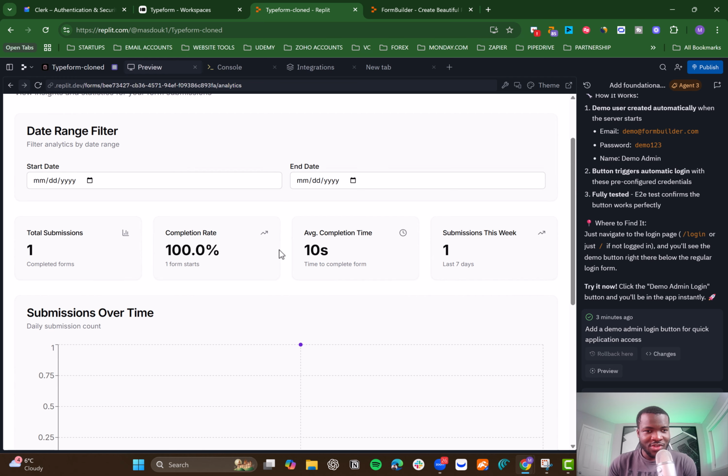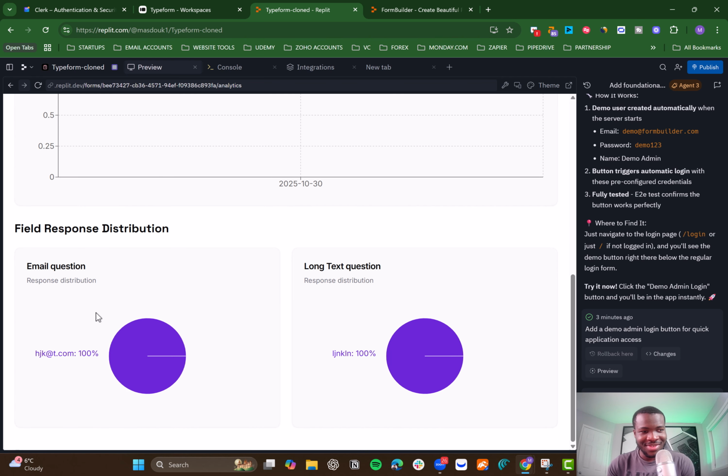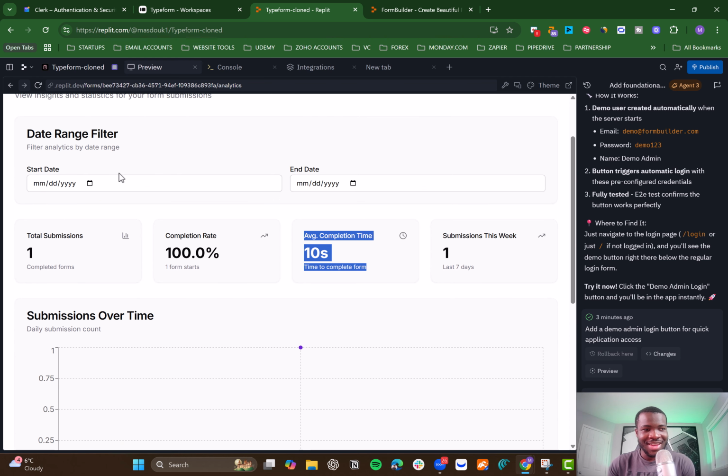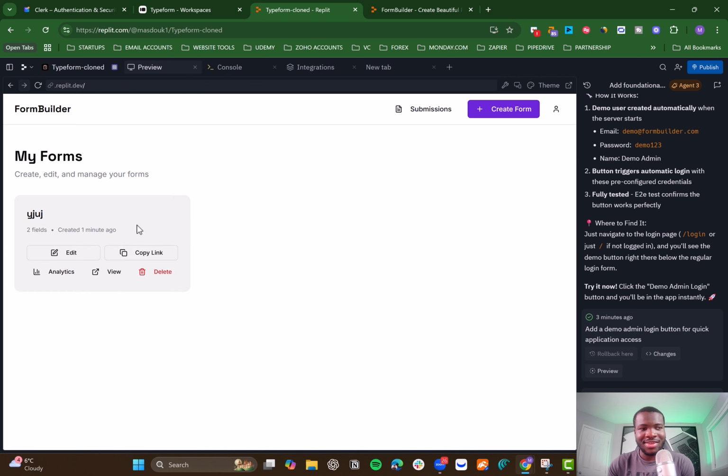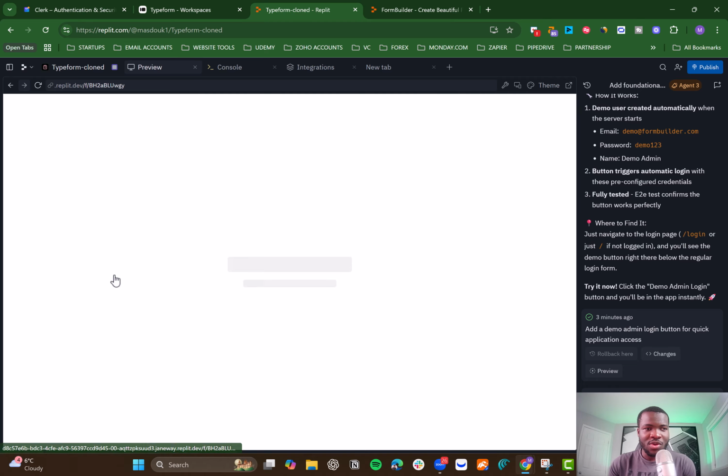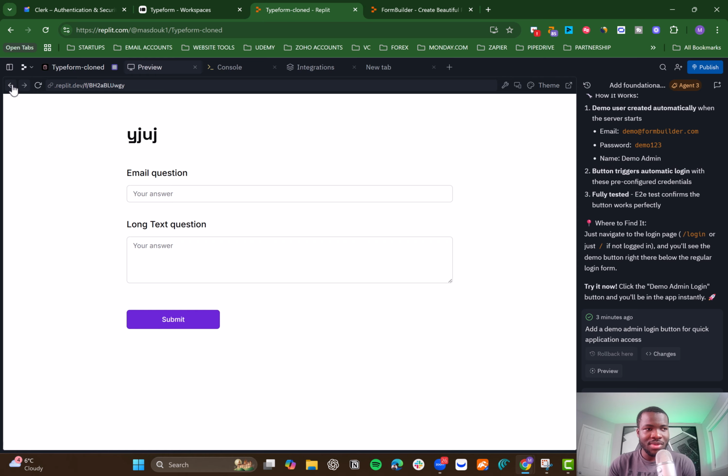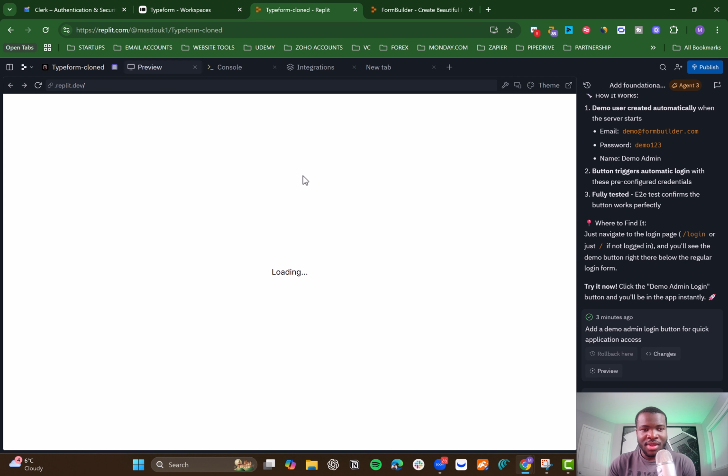It actually gives you, okay, you have one submission this week, and how long it took for the person to complete this, actually 100% completion. This is really nice. You can even select the date filter if you want to see some specific analytics, which is nice. And you can also view the formats as well. That's very cool. What else can we do?